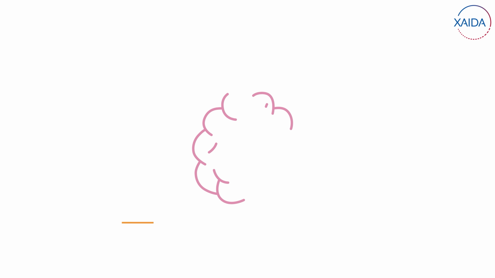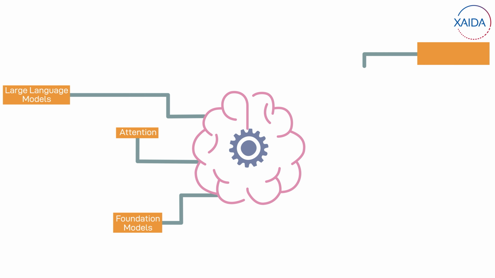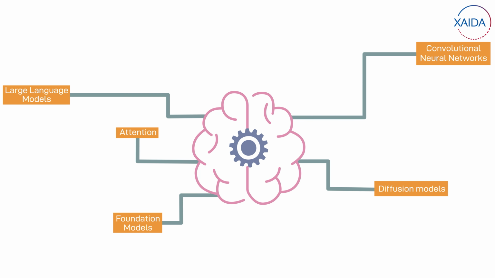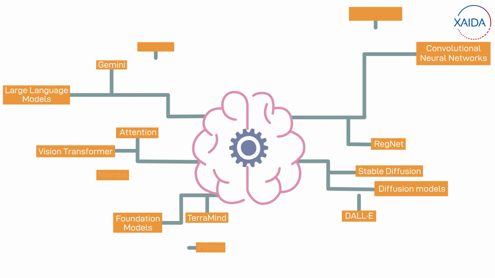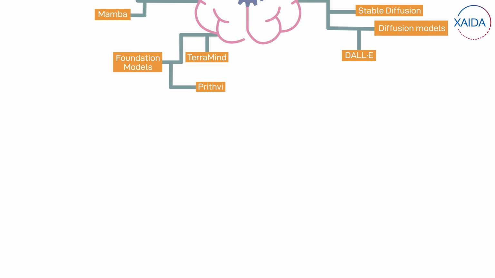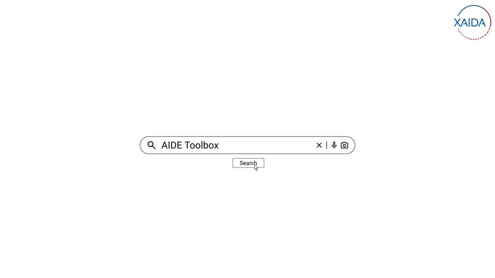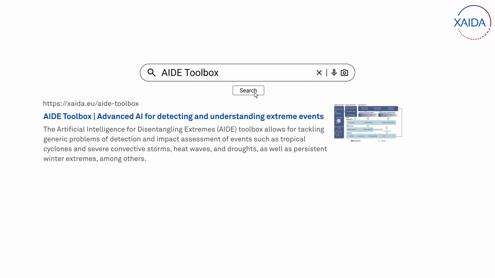Machine learning is advancing rapidly, with each new model demanding careful interpretation for adaptation in earth science research. Addressing this challenge calls for improved tools that enable efficient and rigorous model comparison. That's why we built the AIDE Toolbox, an open-sourced machine learning framework for earth science problems, like anomaly detection, extreme event analysis, and impact assessment.